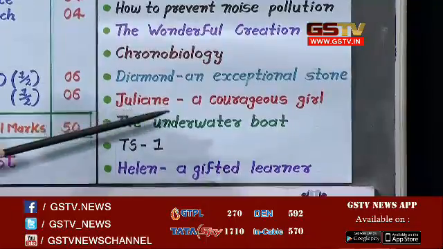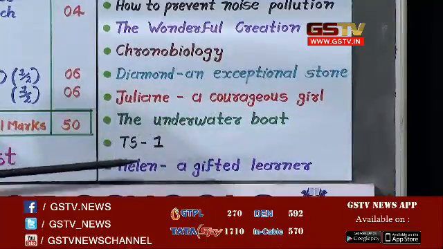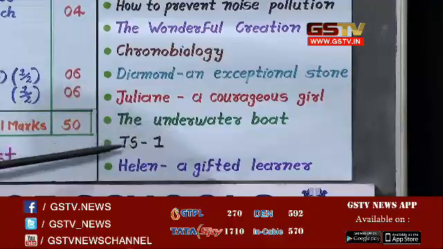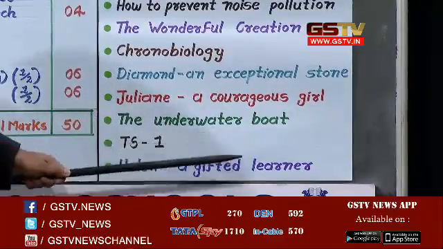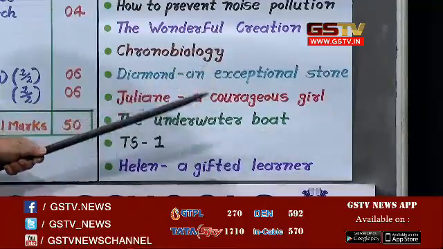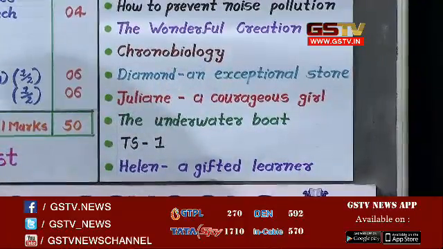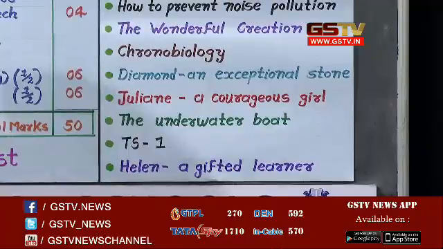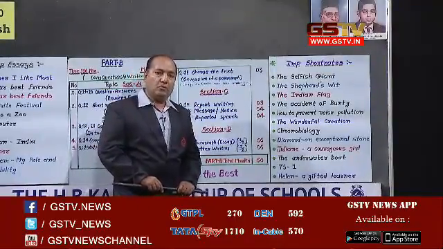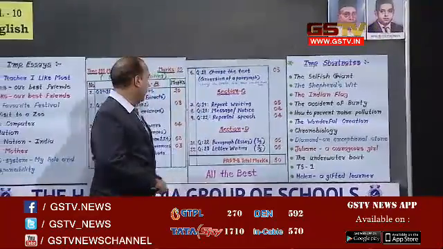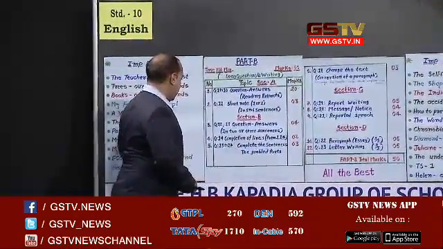Students, then the Underwater Boat and Time Shuttle 1, TS1, and then Helen, a Gifted Learner. Students, all these short notes are very important, and moreover you should prepare only those short notes which are given at the end in the exercise. Now we are going to discuss section B.